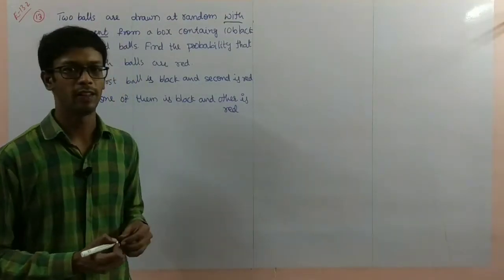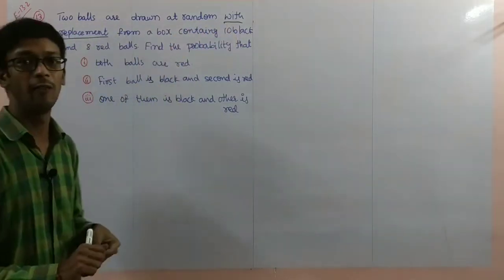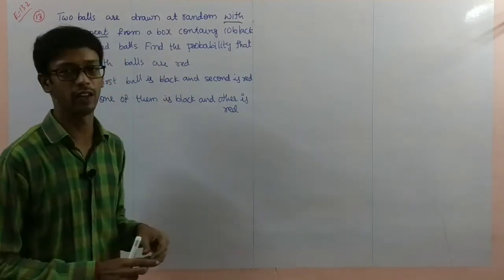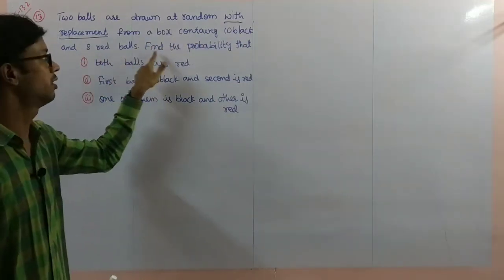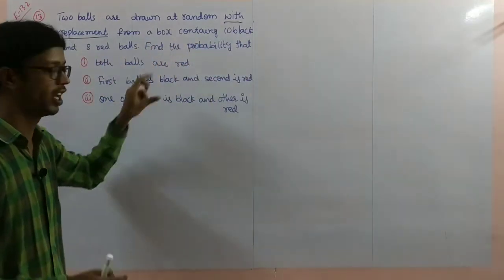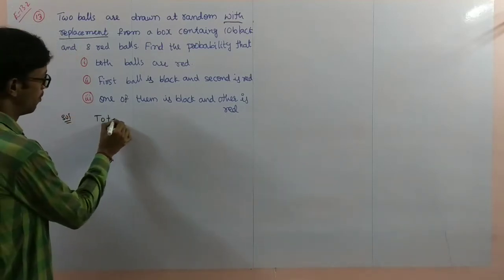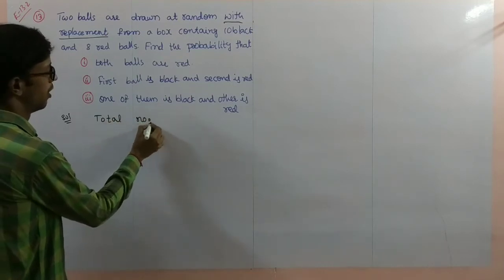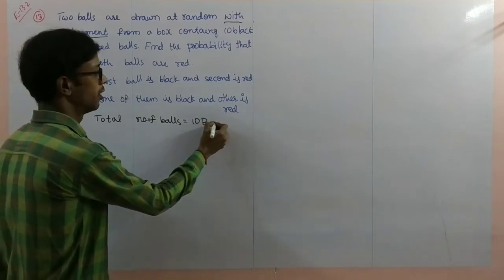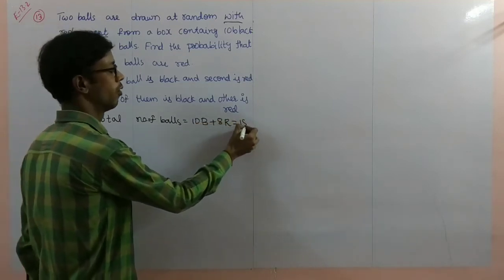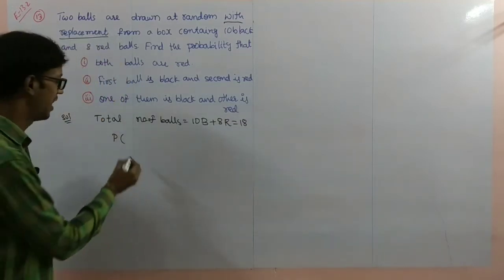Now problem number 13. 2 balls are drawn at random with replacement. With replacement, this is a very important thing here. From a box containing 10 black balls and 8 red balls, find the probability that, 3 questions they have given. So first I'll write the total number of balls. Total number of balls is equal to 10 black balls plus 8 red balls, equal to total 18.